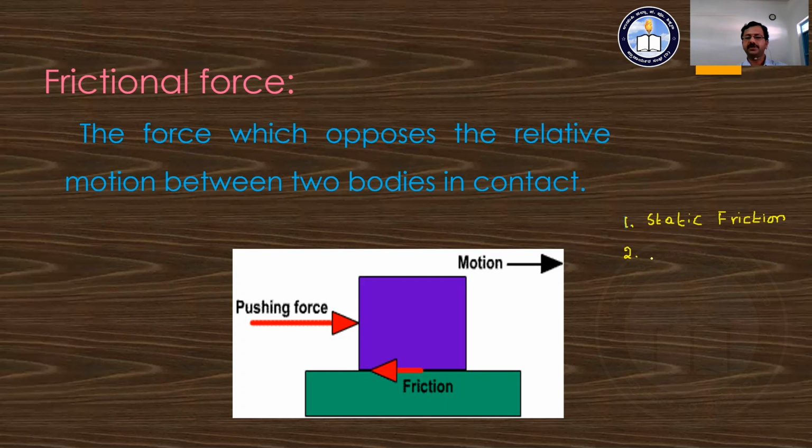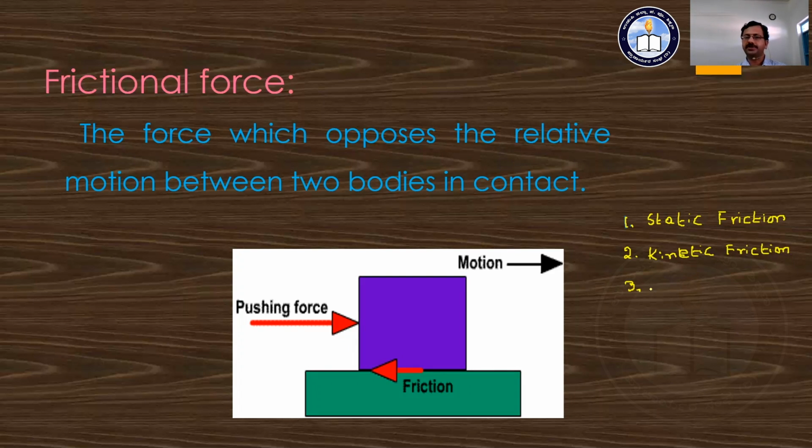The other frictional force is known as kinetic friction. The two bodies are in contact, and there is some force acting over the body in such a way that we observe some movement, or the body moves with constant speed. Once again, there is some contact present. Due to that contact, some force develops between the two bodies, and that force is known as kinetic friction. Once again, we are going to see this later.